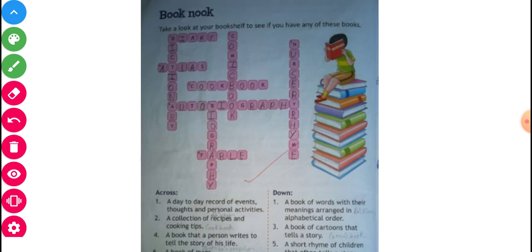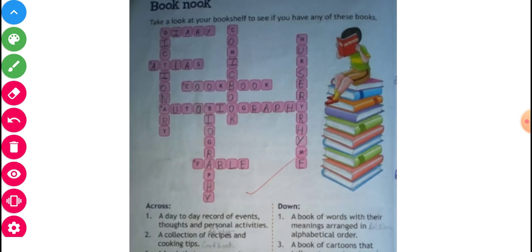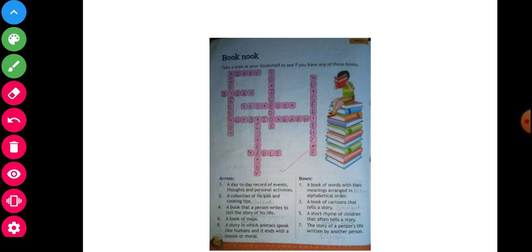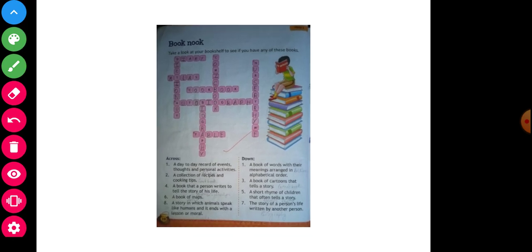Now here, across and downward, we will first of all see and observe. Take a book from your bookshelf and fill in according to the given information across. Across and downward are also written here as clues. So I will help you. See and observe carefully. Next.